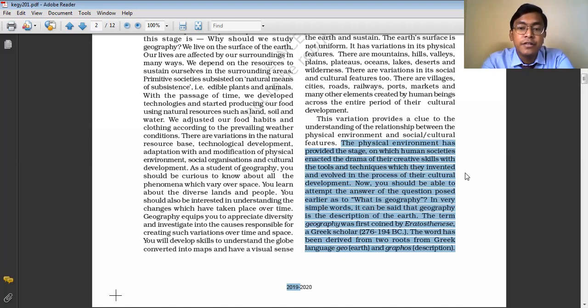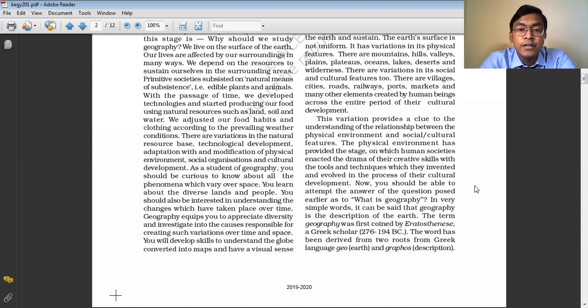And we are using our different tools and techniques, the different things which we have invented, and utilizing them here. So this is what geography is. Geography is basically the study of the relationship between the cultural environment and the physical environment, the study of the relationship between the physical environment and the social environment.